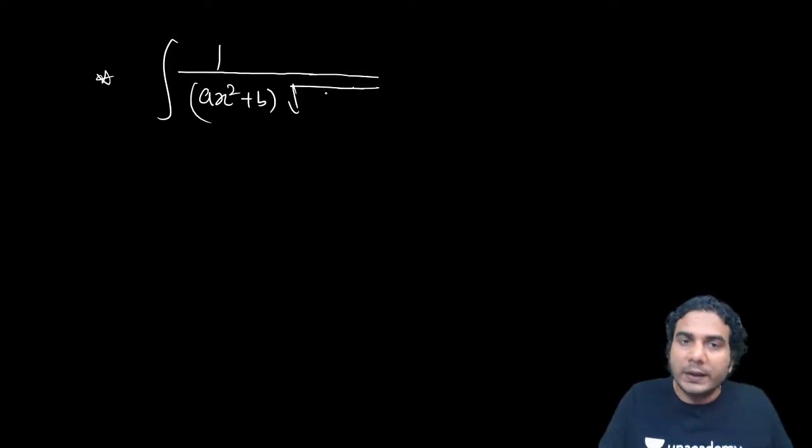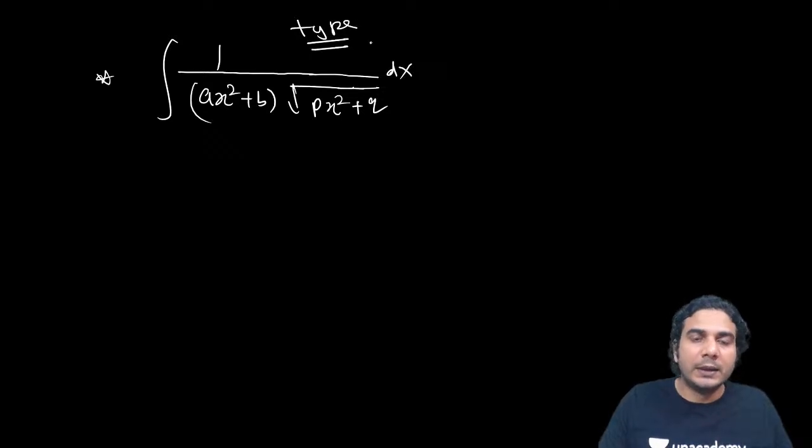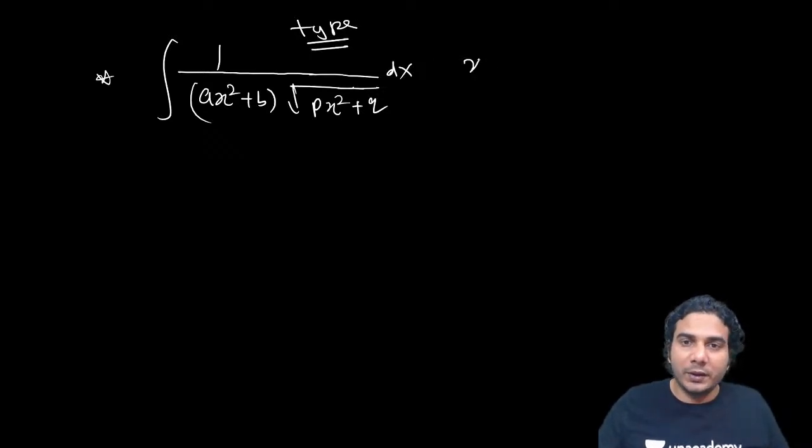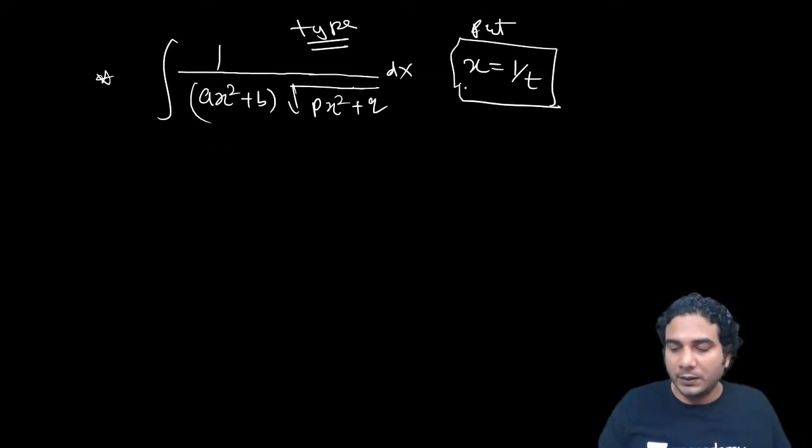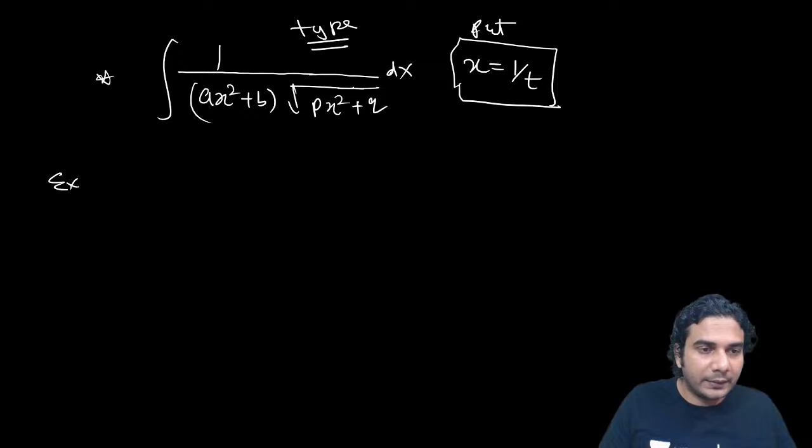So ax square plus b, directly I'm writing the form: ax square plus b and px square plus q, all right, dx. This is another type. In this type of integration, you need to put x is equal to 1 upon t. Whenever you have quadratic into under root of quadratic and the quadratic is pure quadratic, then start with this, all right. So let me take one example and I'll tell you how to solve it.